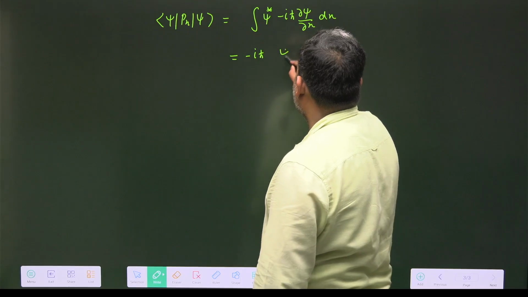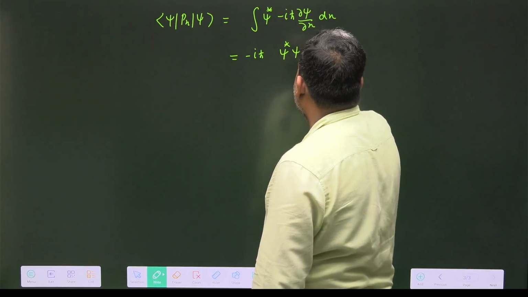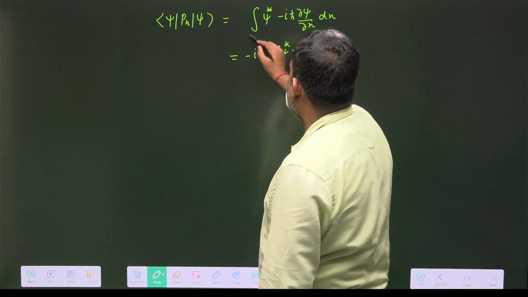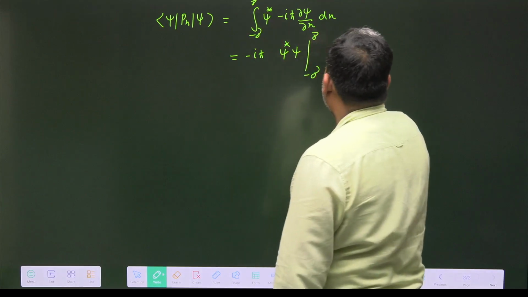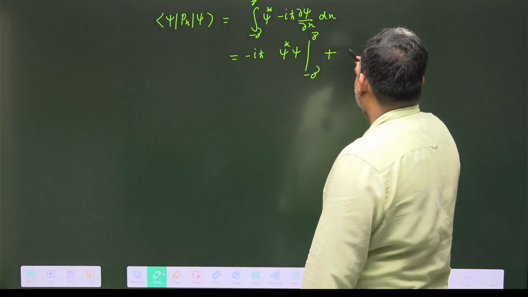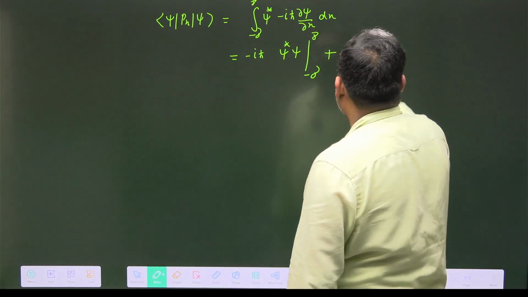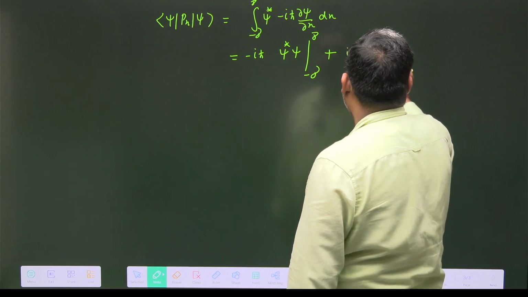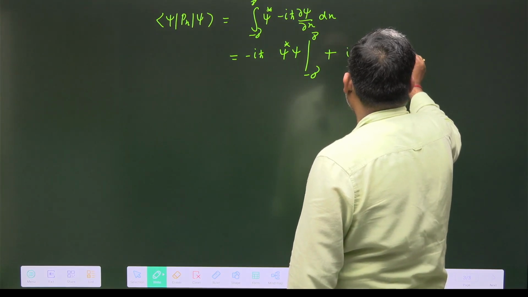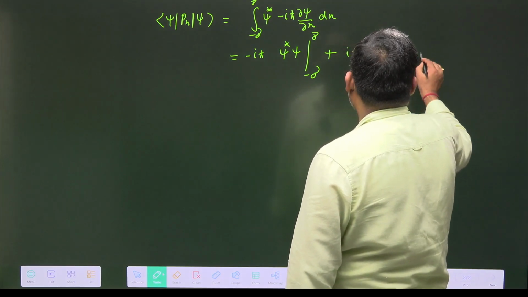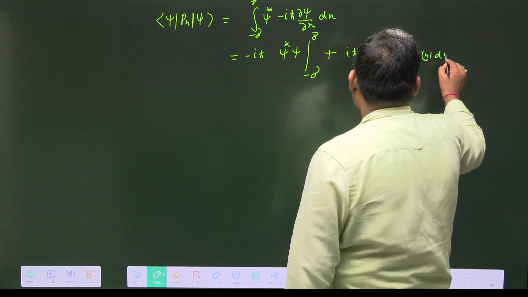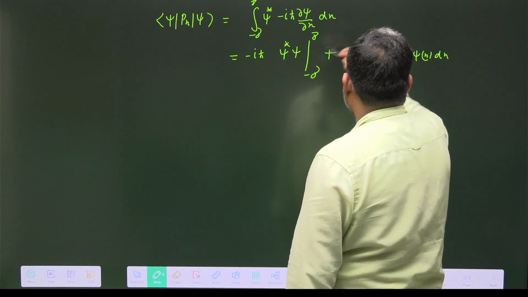This value is equal to psi star psi going from minus infinity to plus infinity, and in the second case plus iħ, d psi star upon dx psi dx from minus infinity to plus infinity.